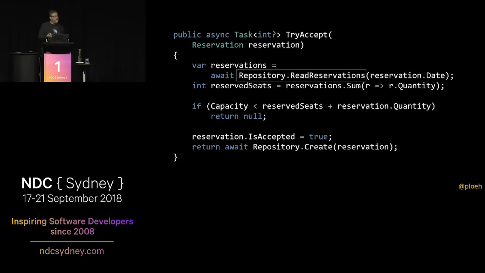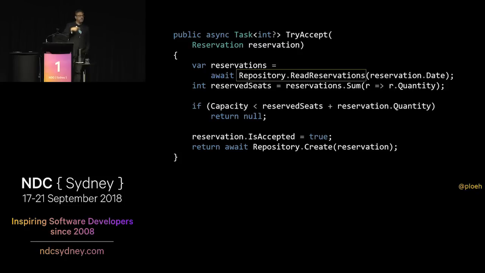Now, there's two ways an operation can be impure, and the first one is that it's non-deterministic. So we define determinism in such a way that if we call the same method with the same argument, it should return the same value. Now, querying a database doesn't do that. You could call read reservations with the same date multiple times, and each time you do that, it would return a new value.